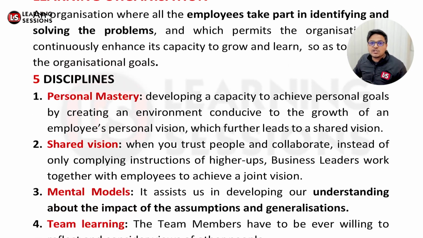Second one is related to shared vision. When they are able to achieve their personal goals, they can definitely work on the shared vision also. Shared vision is when people trust each other and collaborate with each other. Instead of just complying with the instructions given by the superiors or higher-ups, they comply and coordinate with each other so as to have a joint vision.